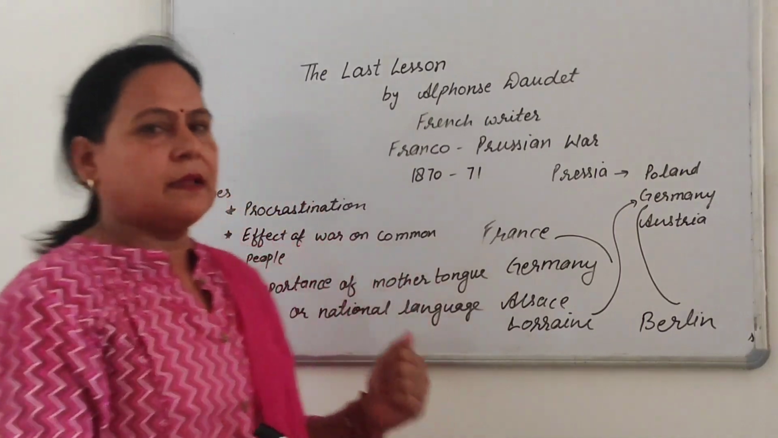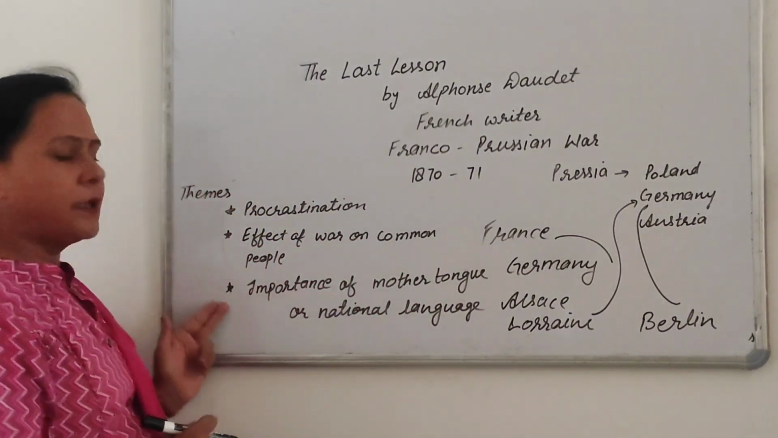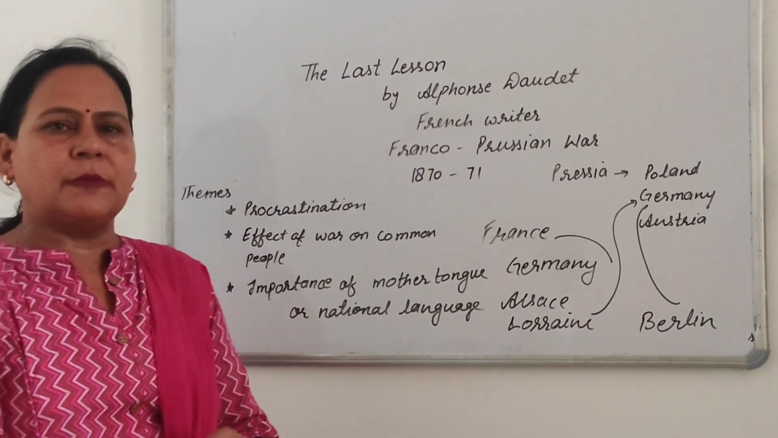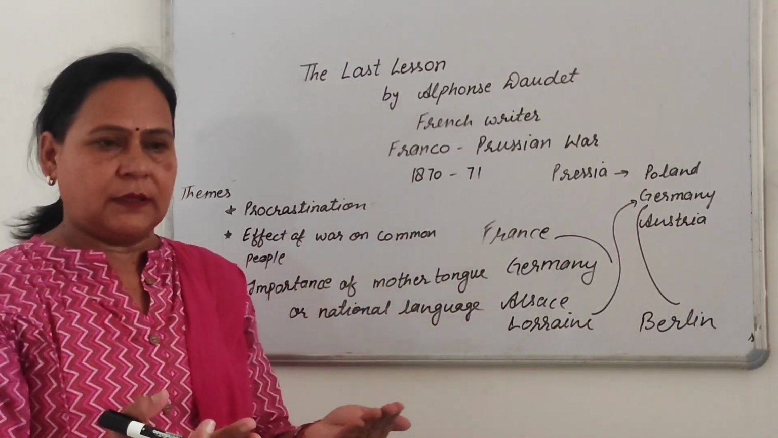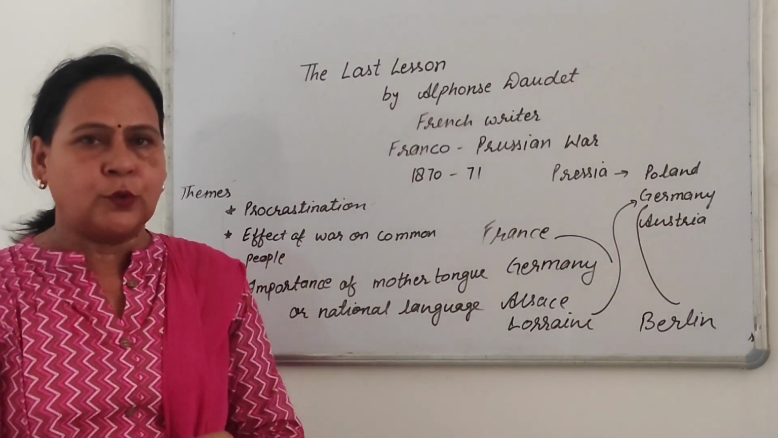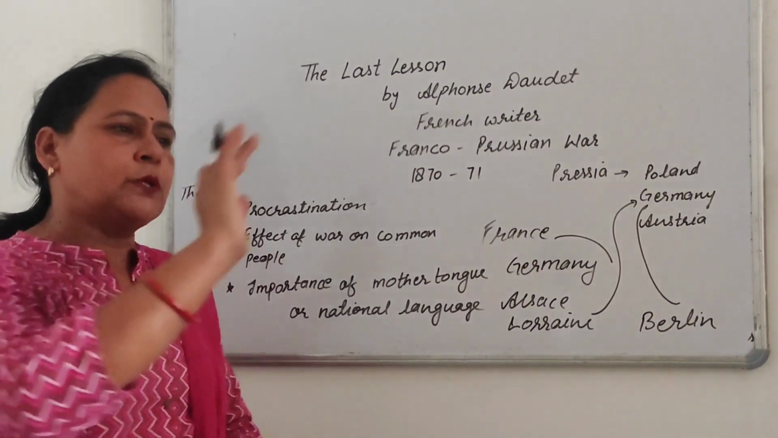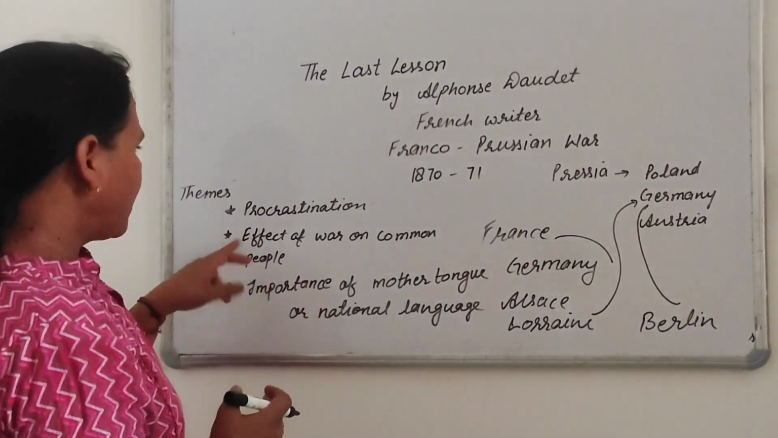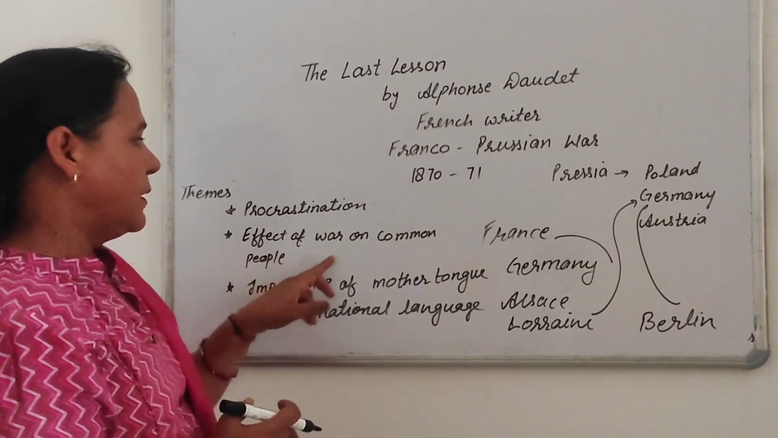Each chapter has a theme. In this chapter, there are three things. First, procrastination. Procrastination means to postpone a thing. Suppose I don't want to do any work today, I'll postpone it to tomorrow. I'll do it tomorrow. Second, the effect of war on common people.